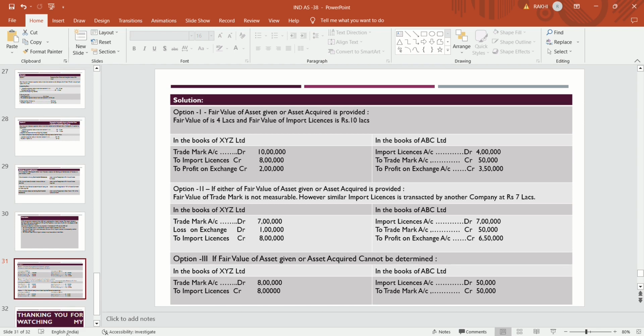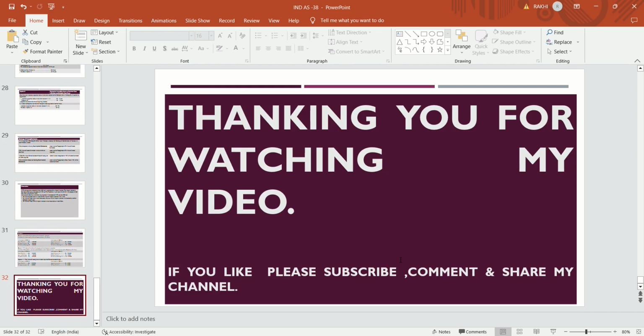This is the intangible asset standard, Ind AS 38, which we discussed today. Some of the concepts are still pending, so we will complete this in the next session.